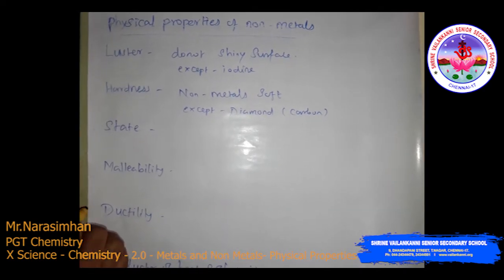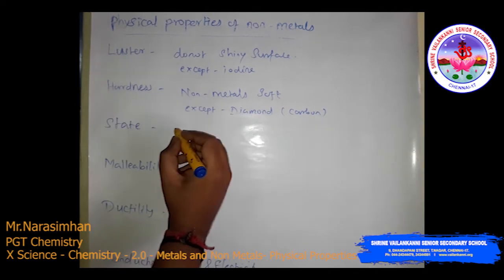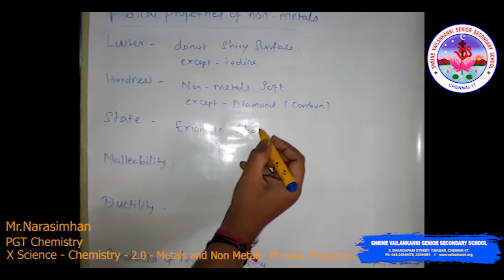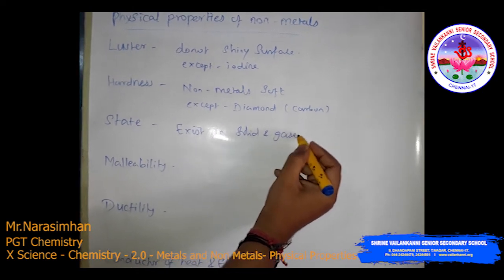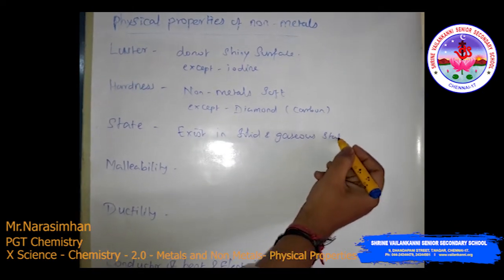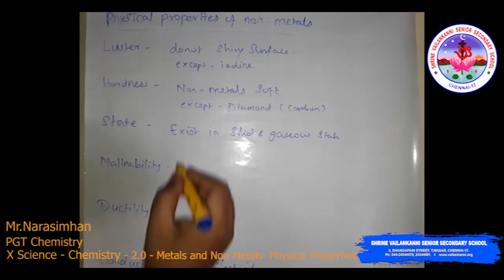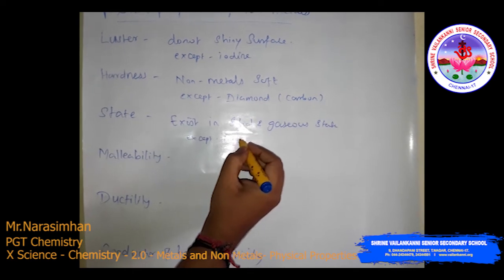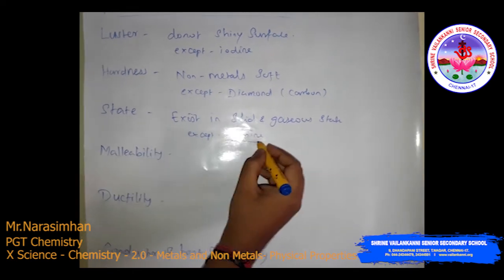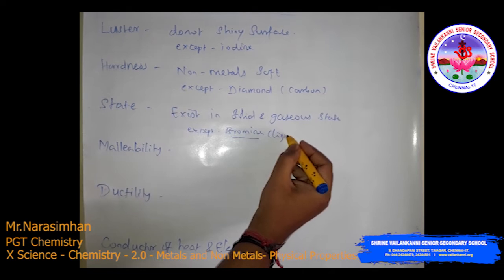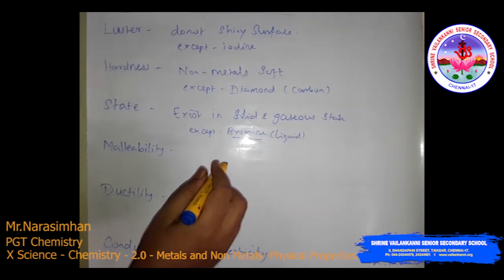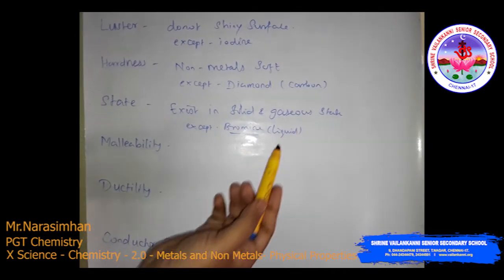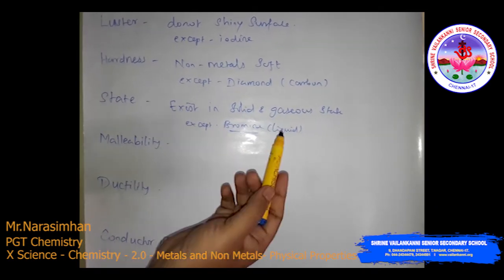Then states. Non-metals usually exist in solid and gaseous state. Most of the elements are solid and gaseous, except bromine, because bromine is the only non-metal in liquid form. Bromine is the liquid form of the non-metal. The rest of the elements exist in solid or gaseous state.